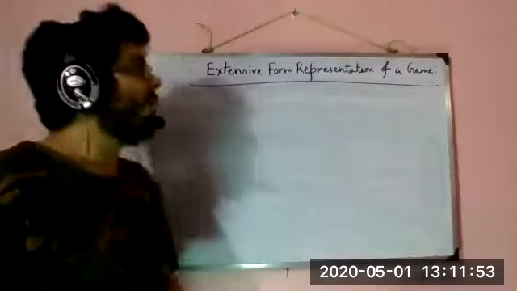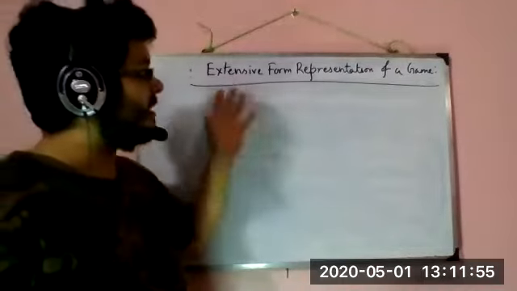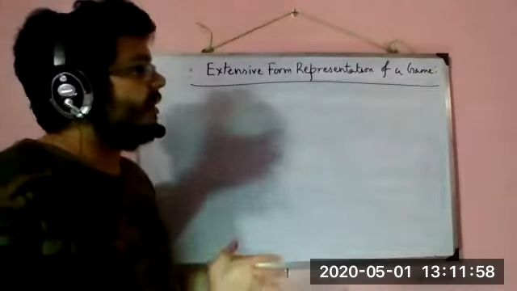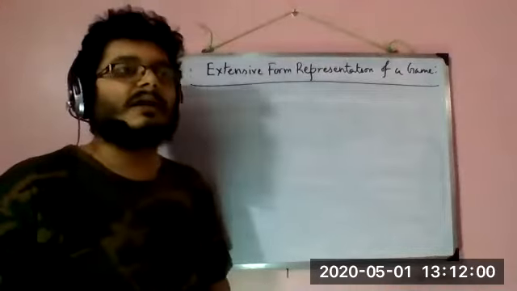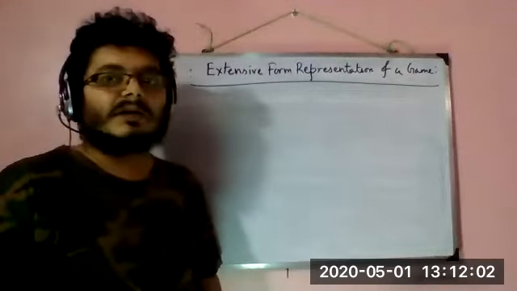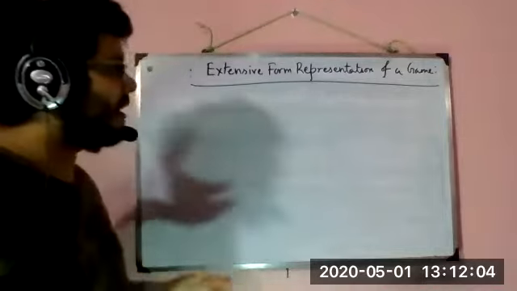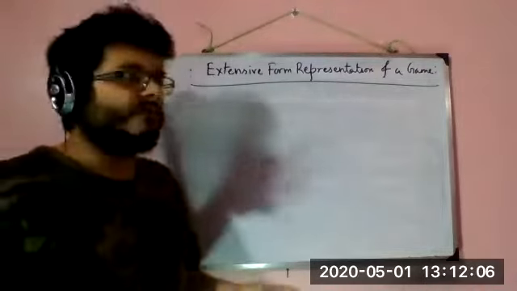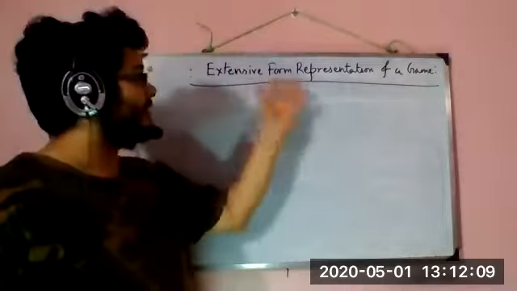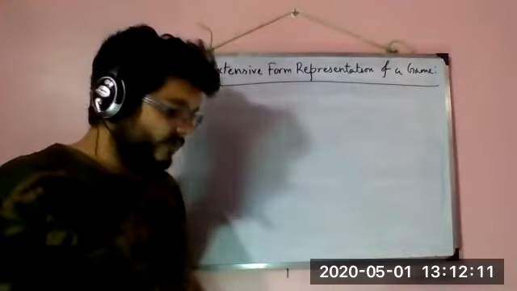Now, when we are learning a certain form of representation of a game, the natural question that comes to our mind is what kind of game we are actually interested in, for which such a representation will be helpful.